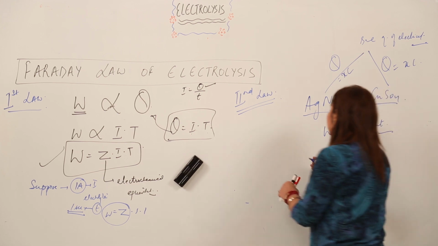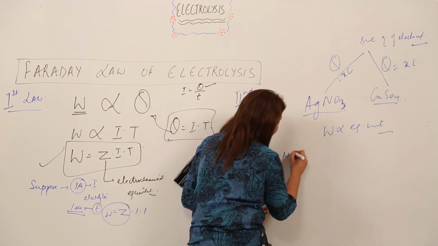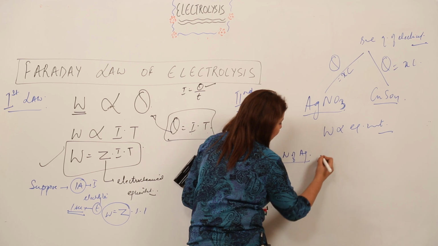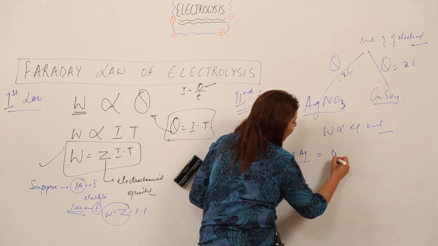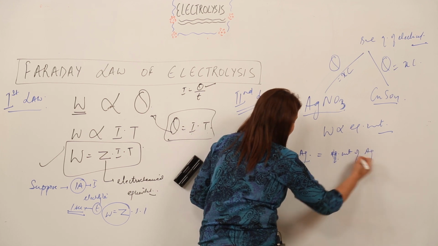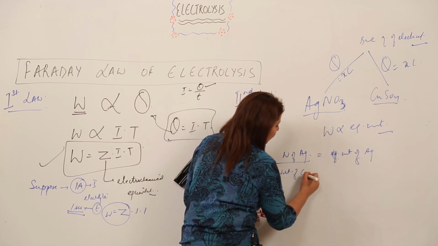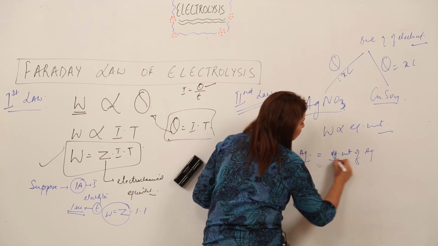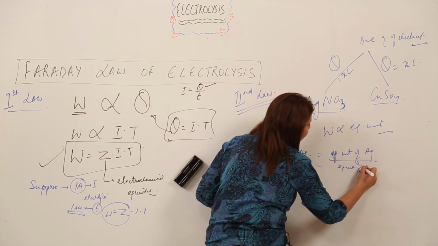So I can say that the weight of silver is directly proportional to the equivalent weight of silver, and the weight of copper to the equivalent weight of copper.